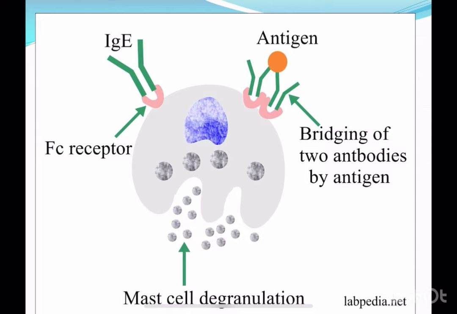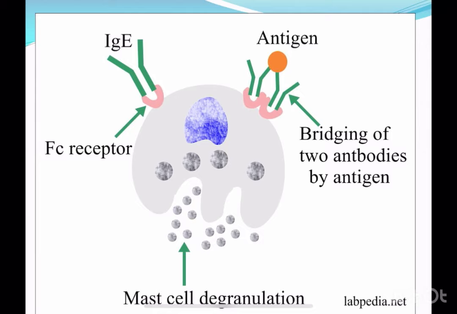Now the IgE antibodies are activated, but for the first time they will not react because there is no combination of antigen and antibody. But at other times, when the same antigen comes into the body or the conjunctiva, the antigen will bind with the IgE antibodies, and these IgE antibodies will bind with the mast cells. When the antigen and antibody combine together, this produces degranulation in the mast cells.